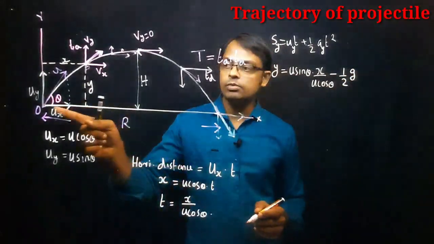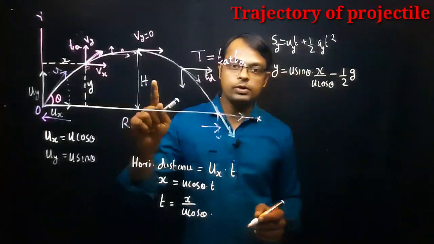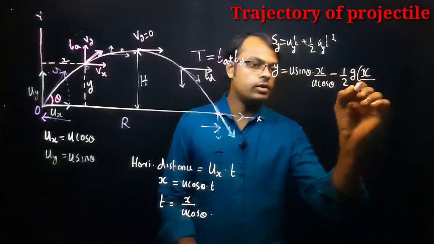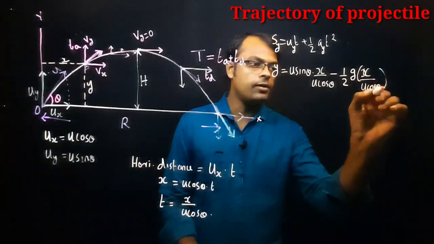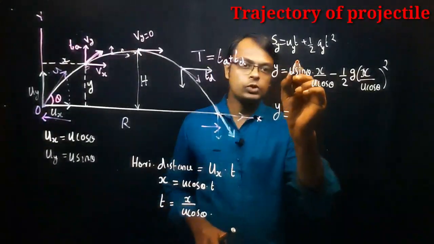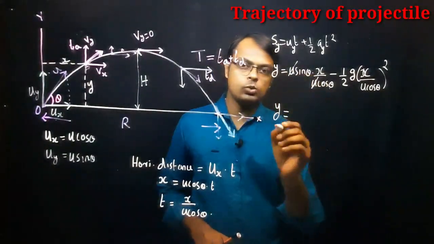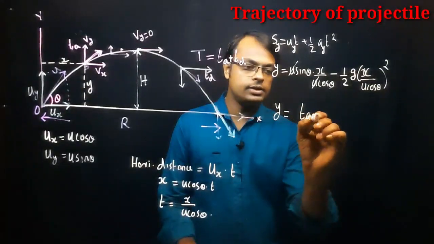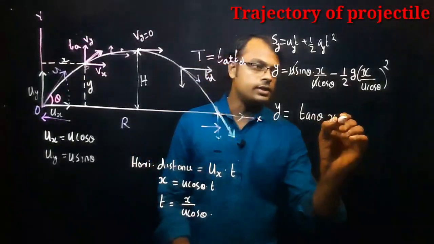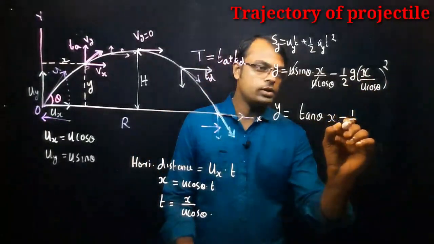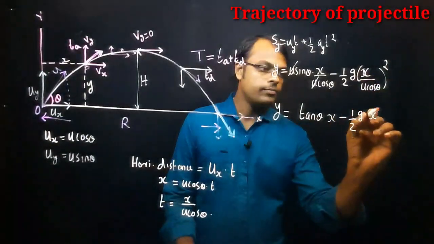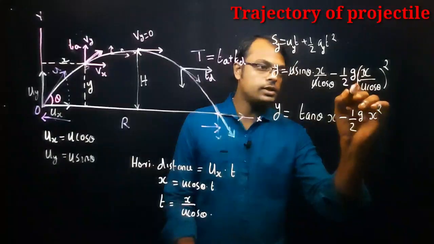Once again, how much time does the projectile take to reach the point P? The same time, no. So we can write x divided by u cos theta the whole square. So y is equal to, u cancels, sin theta by cos theta is tan theta, so x tan theta minus, now use this one, 1 by 2 g into x square divided by u cos theta all square, right?